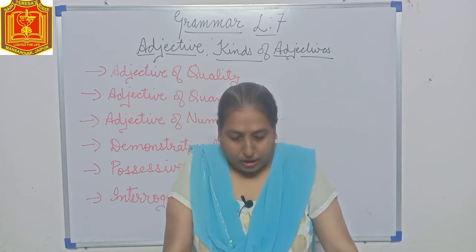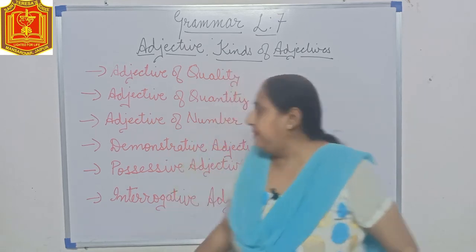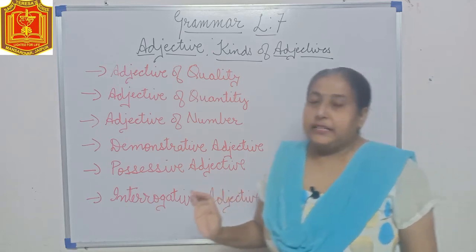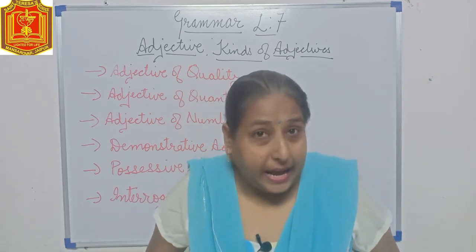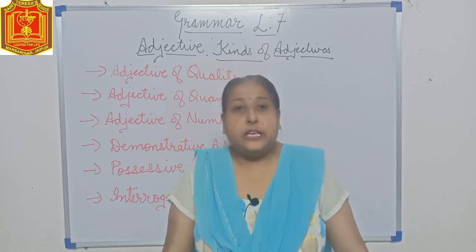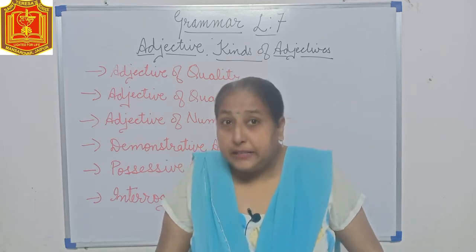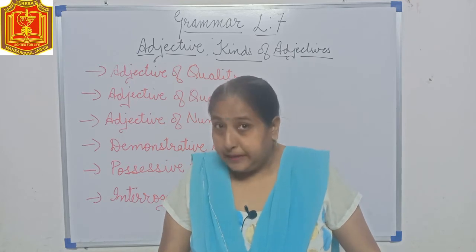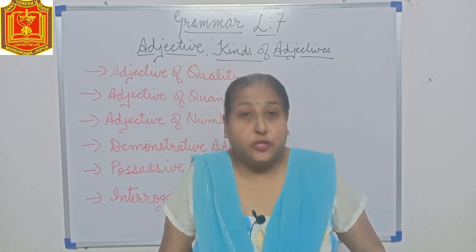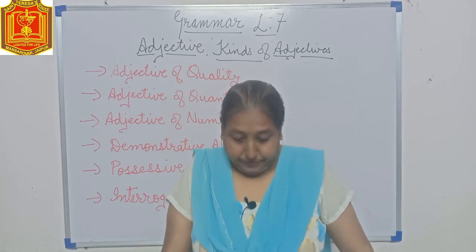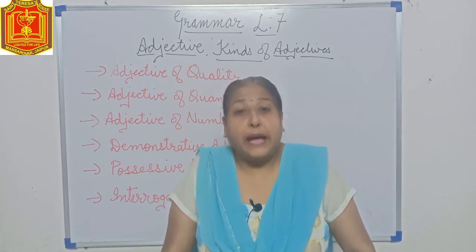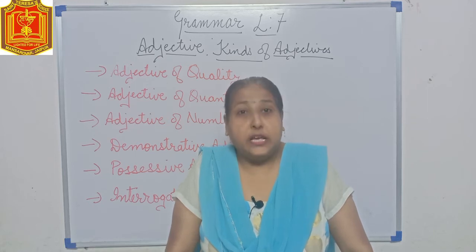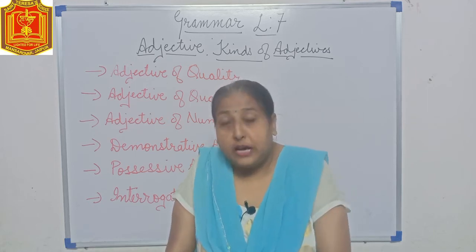Now let's talk about your demonstrative adjectives. Demonstrative adjectives are the pointing out adjectives. Suppose I say, that building. The word that is pointing out towards the building, so it is a demonstrative adjective. Now, those mangoes are sweet. The word those is pointing out towards the mangoes.